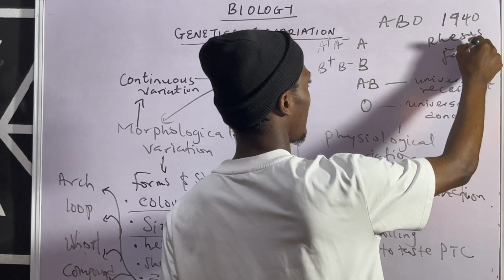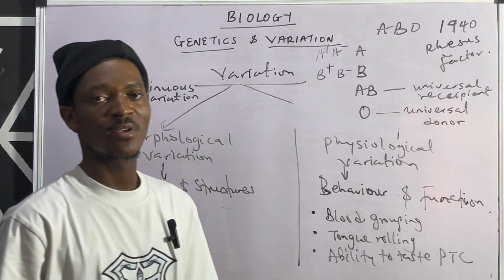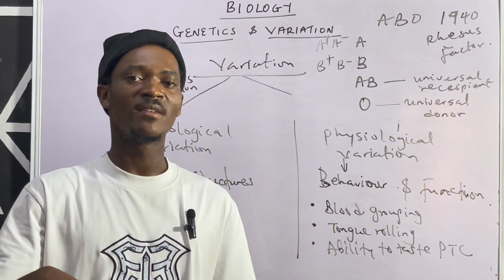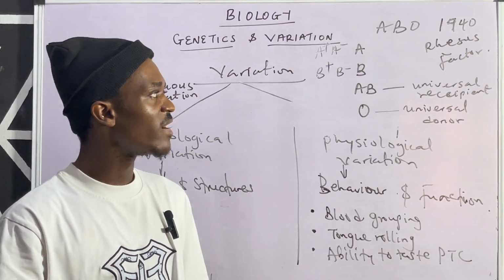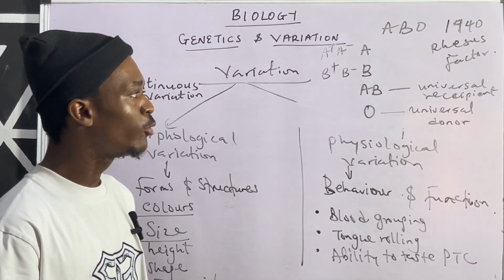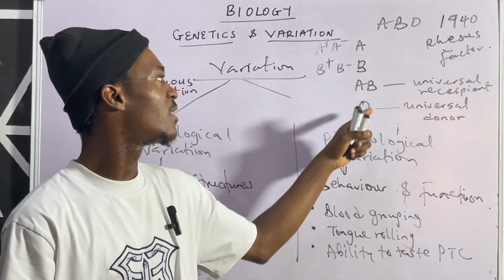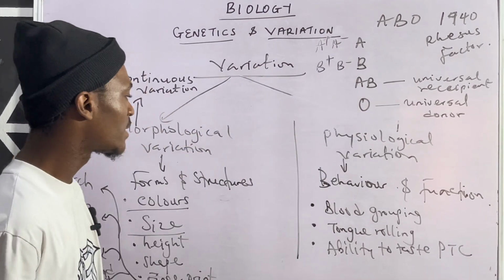So there are some persons that are rhesus positive, while some are rhesus negative. Those persons that have the rhesus antigen on their red blood cells are rhesus positive, while those that lack it are rhesus negative. So the positives are those that have it, while the negatives are those that don't have it.